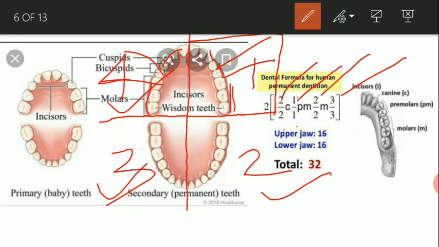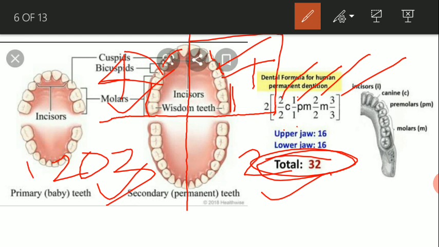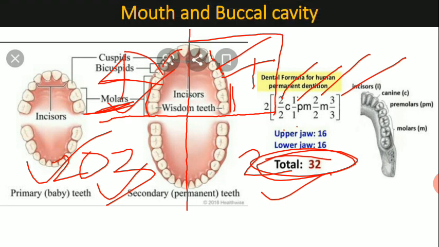Now that means in all there are 32 teeth in case of an adult, and in case of a child or baby, that is 20. There is no premolar teeth in case of baby, and the number of molar is 2 rather than 3. Okay. Now this is the dental arrangement or dental formula.